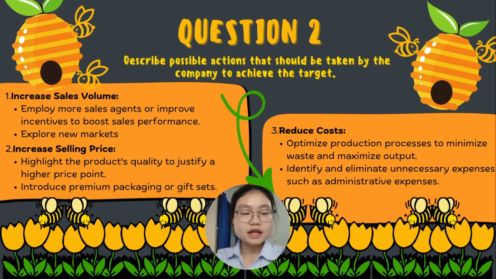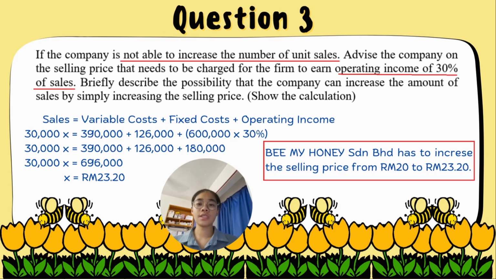Identify and eliminate unnecessary expenses such as administration expenses. For question 3, if the company is not able to increase the number of unit sales, we advise the company to increase the selling price to earn the operating income of 30% of sales.